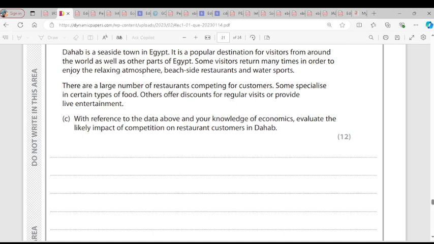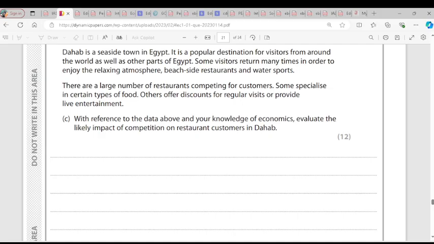Question C. It's a case study which you can read later on again. It says, with reference to the data above and your knowledge of economics, evaluate the likely impact of competition on restaurants, customers in Dahab. First, what is competition? Competition is the rivalry that exists between firms that are trying to sell homogeneous goods to the same customers. That is what competition is.